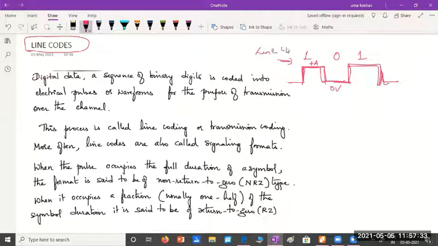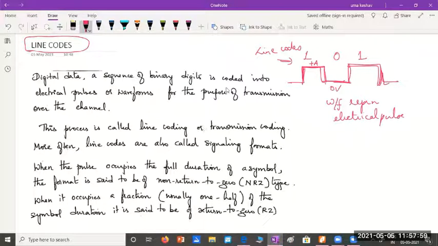So please understand what are line codes. Line codes are electrical pulses or waveform representation of binary data.